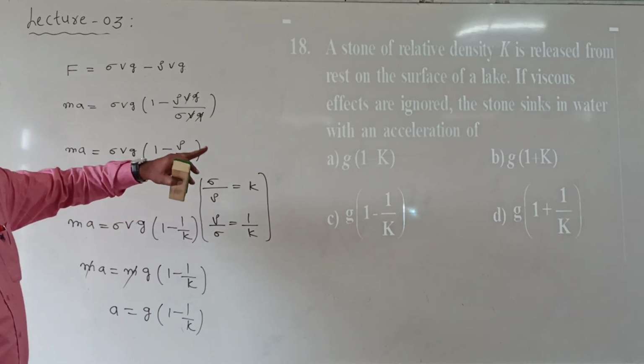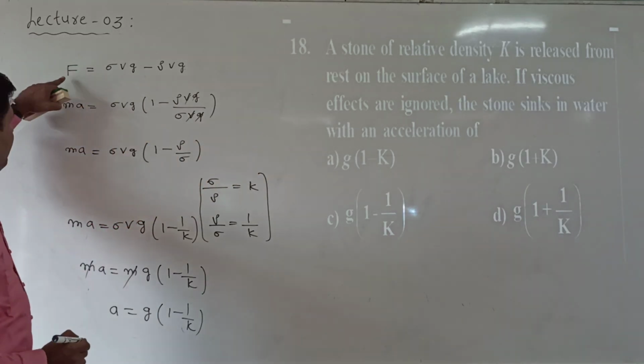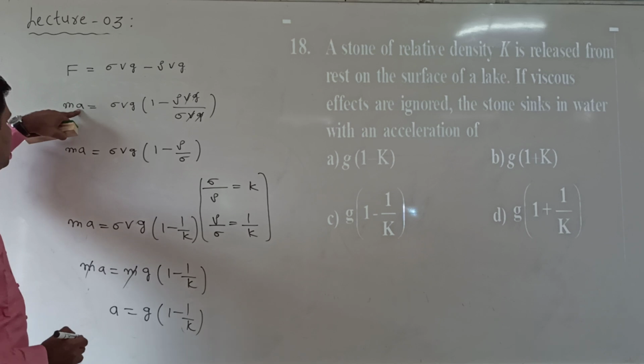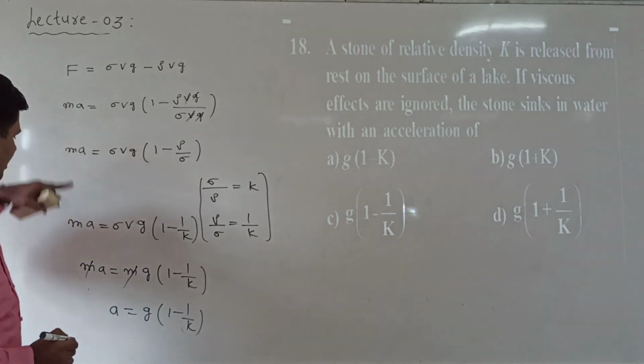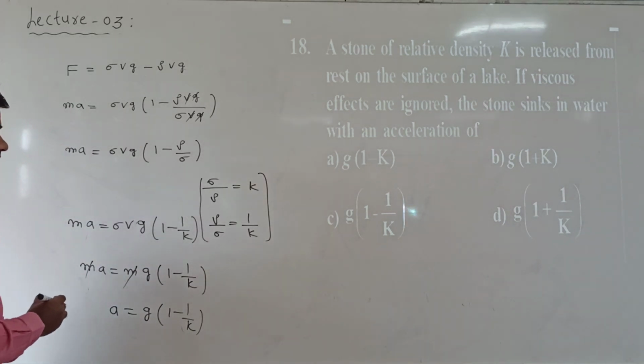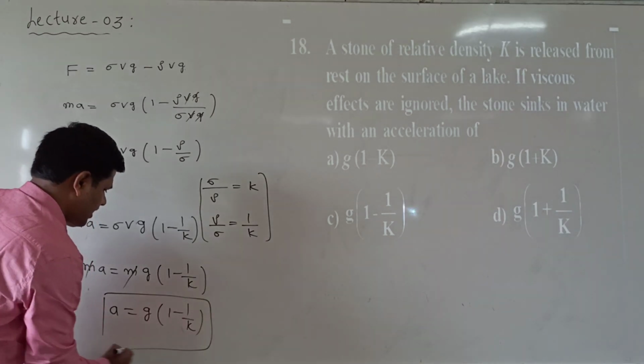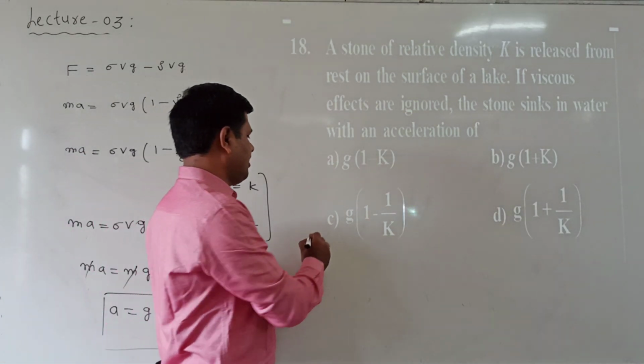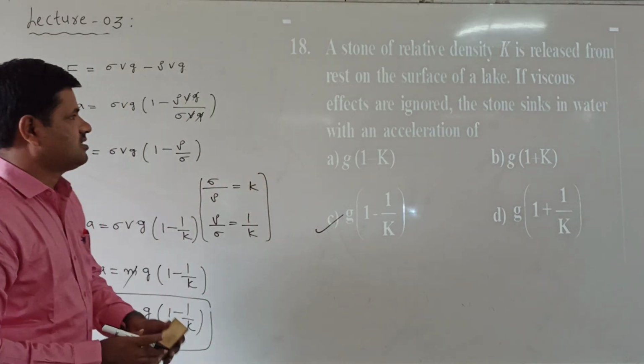The stone sinks with an acceleration. The net force acting on the stone is F. So acceleration is taken as a, not g here. So we are getting a equal to g into 1 minus 1 by k. Which option is correct here? C option is correct.